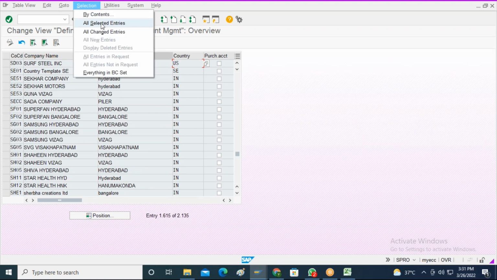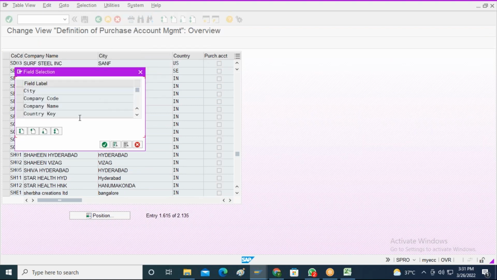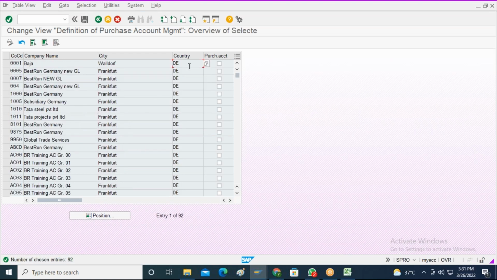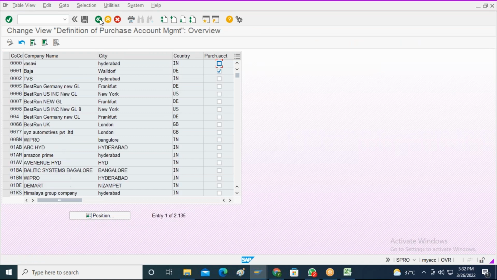Let me see if there is any country that is located in Germany. For that particular country only, I will be activating these settings. See, these are all the company codes somebody created for country Germany. So here I can activate the purchase account management. I will go back. I just activated it for the DE country. Also I will go back.